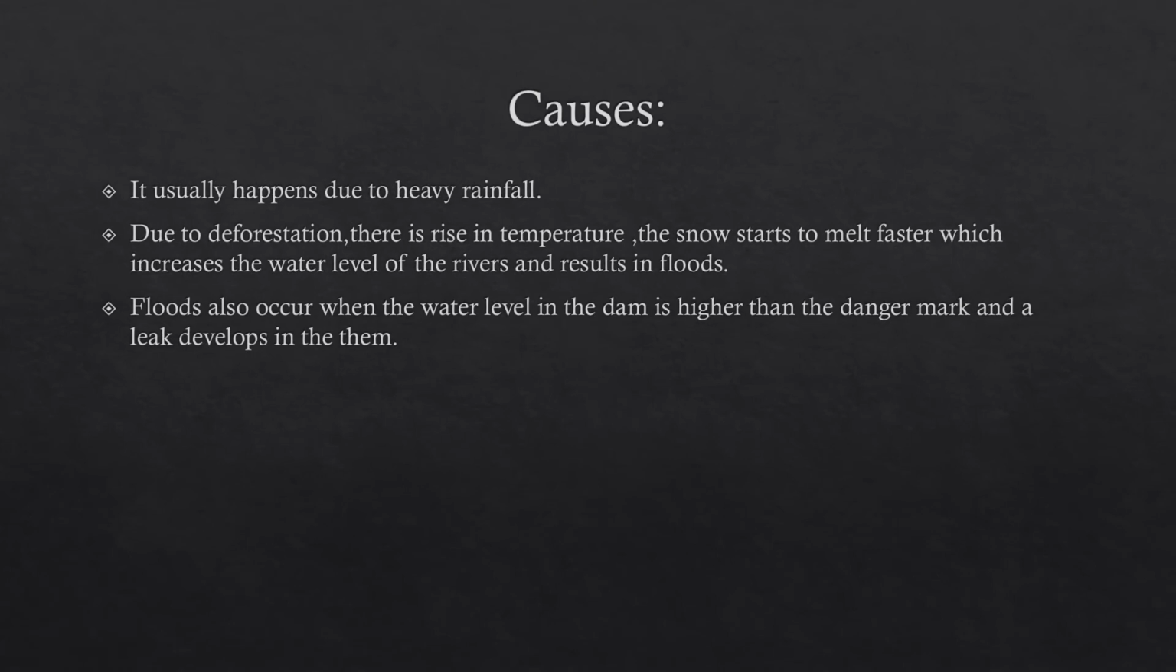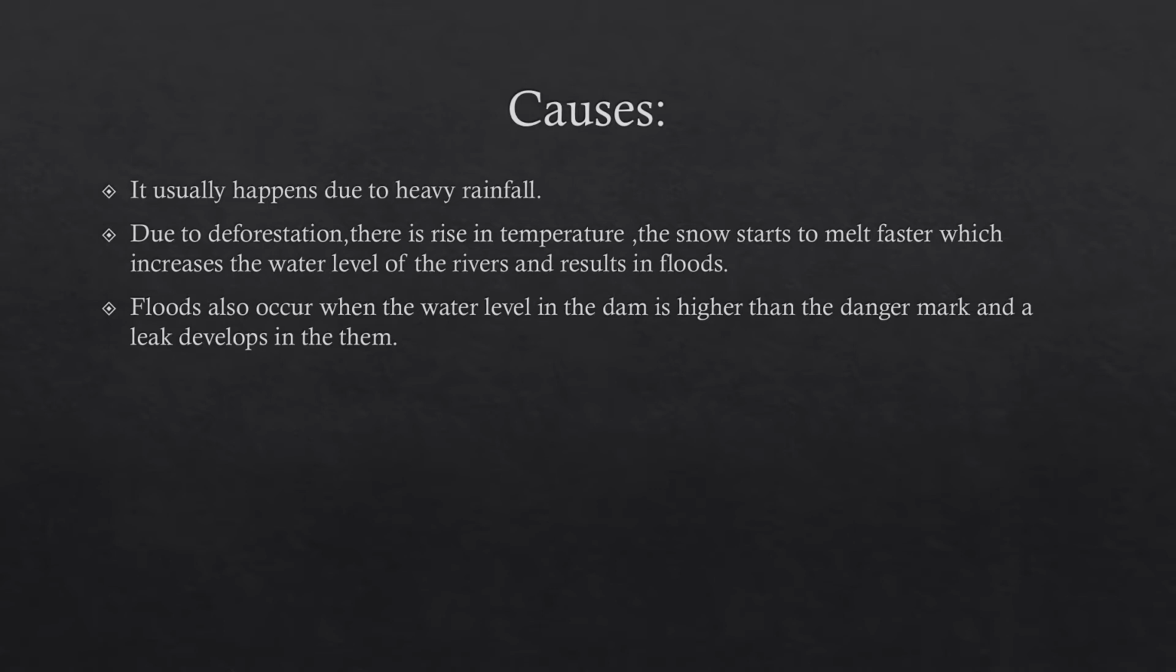What are the causes of floods? Number one, it happens due to heavy rainfall. Number two, it is also caused due to deforestation. Now, first we will understand what deforestation is. Deforestation means the cutting down of forest on a huge scale by human beings in order to obtain land which is used for various purposes.